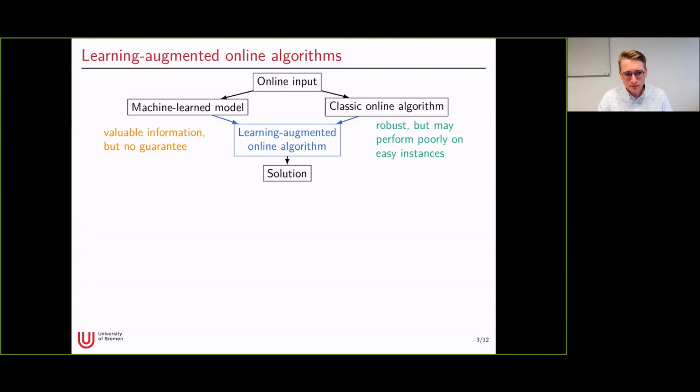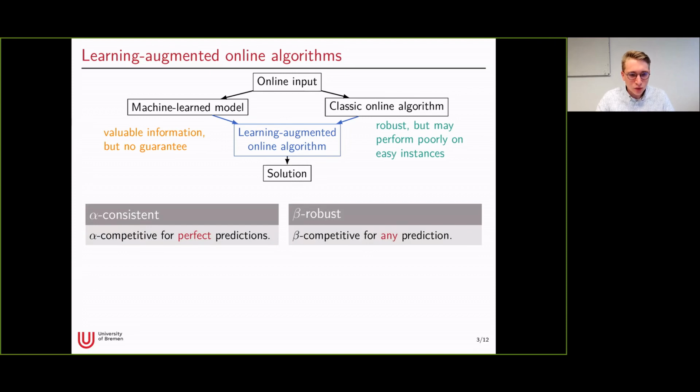So on the one side, they use the valuable information from machine learned models. On the other side, we want them to use classic robust methods of such classic online algorithms. And we use two performance indicators to analyze such algorithms, namely consistency and robustness, where we say that a learning augmented online algorithm is alpha consistent if it is alpha competitive for having perfect predictions. Which means that if the prediction is really good, or essentially best possible with respect to our prediction model, we want the algorithm to also perform really well.